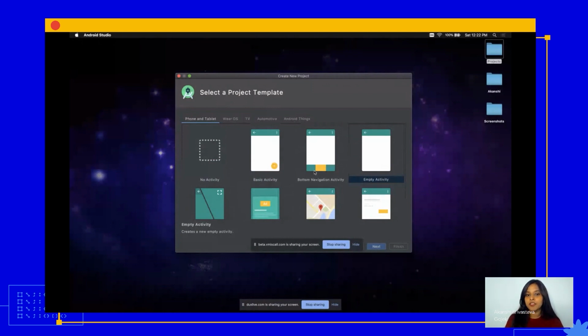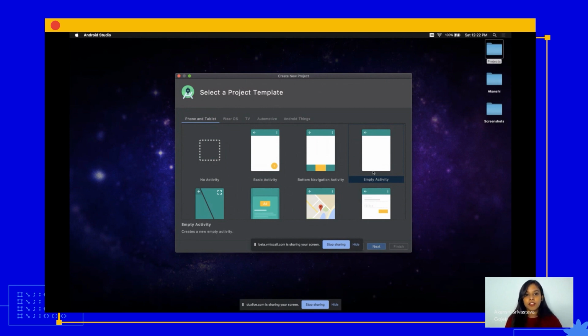Let's discuss that first. An activity is basically a window on screen on which your layout goes. Your layout is structured, your UI and UX is all structured within your activity. Whatever the user is able to see, it is all happening inside your activities. Here you see the empty activity is selected by default. Empty activity is basically the most elementary activity and it's like a blank screen. So if you open an app with an empty activity, it will have nothing.